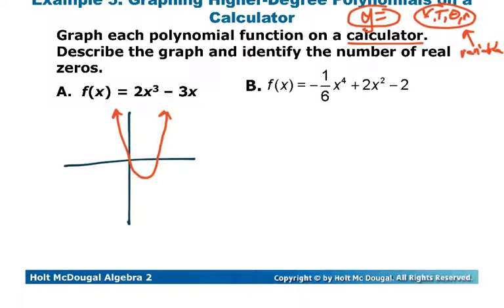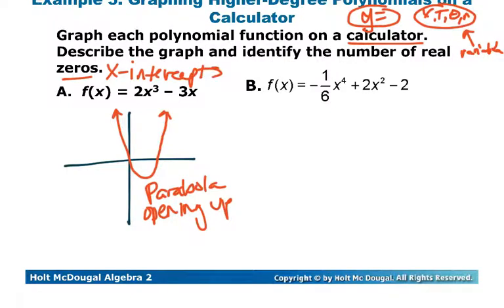And from that, we're going to describe the graph. I mean, we can just call it a parabola. That is the shape of a quadratic, so a parabola opening up. You could also just call it a U shape, I suppose. They also want you to identify the number of real zeros. So remember that zeros are your x-intercepts.